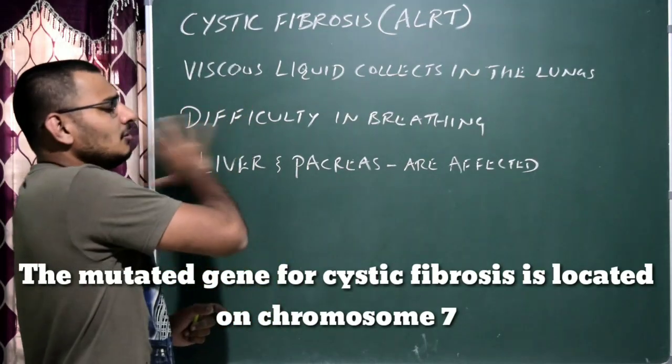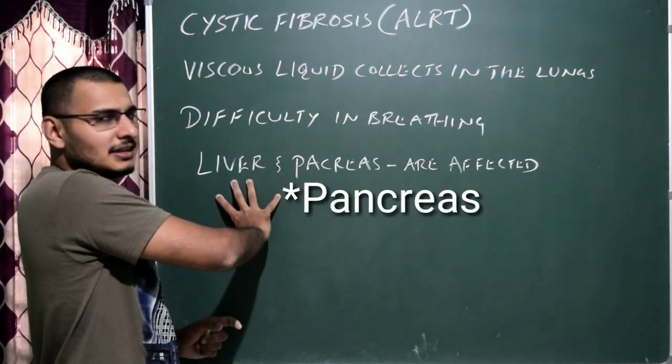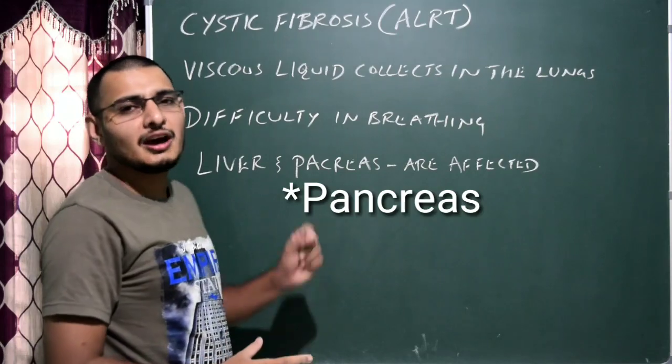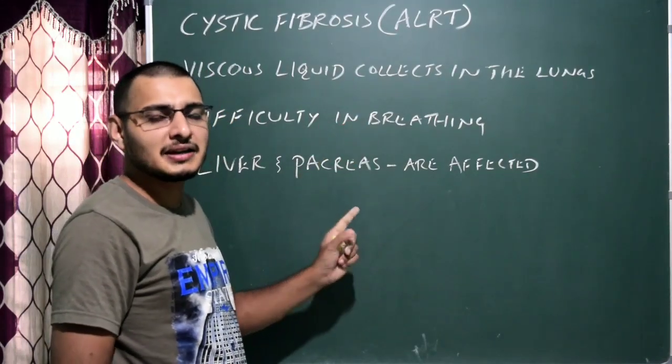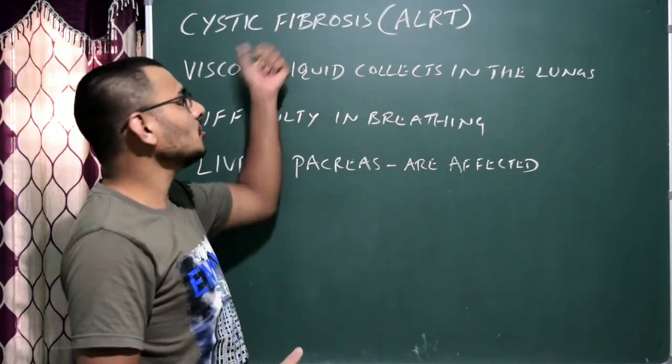As I have written one more thing, the liver as well as the pancreas are also affected. So breathing is difficult, and along with that, liver and pancreas functions are also affected. That's all about cystic fibrosis.